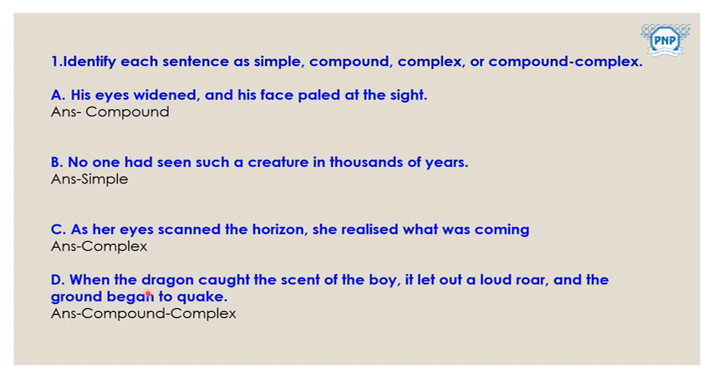Next, when the dragon caught the scent of the boy, it let out a loud roar and the ground began to quake. So it's a combination of compound also, a mixture of two, and at the same time it's a complex also. There they have given the reason of that particular action. So it's a complex sentence also.